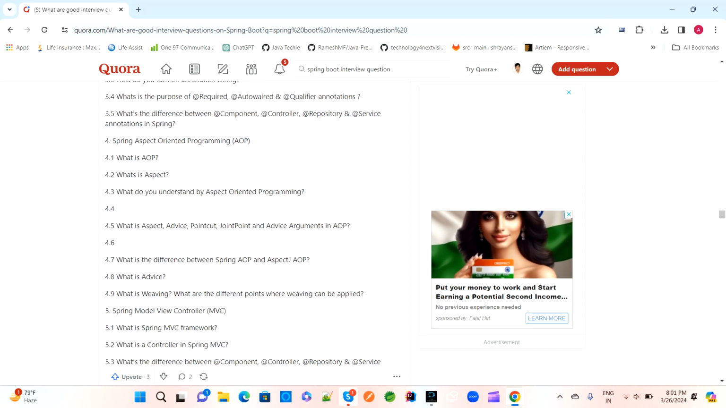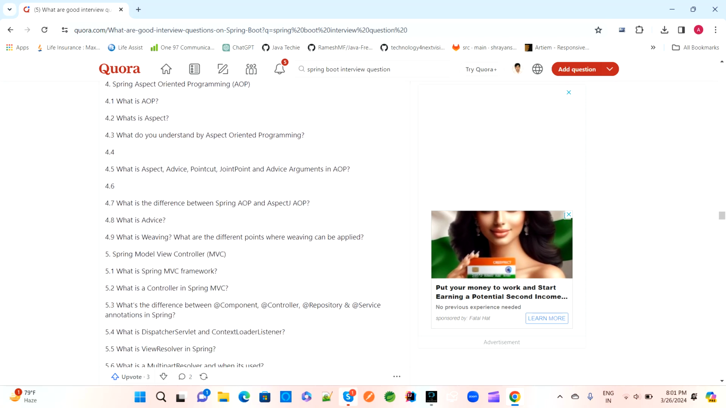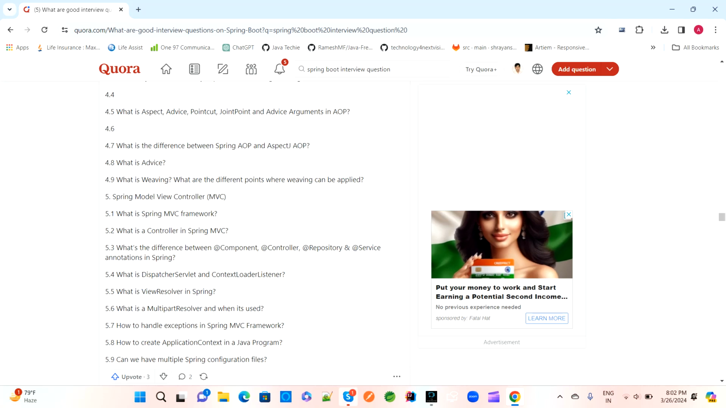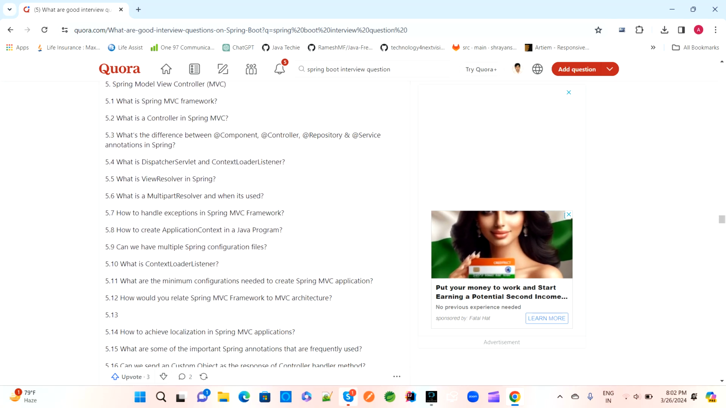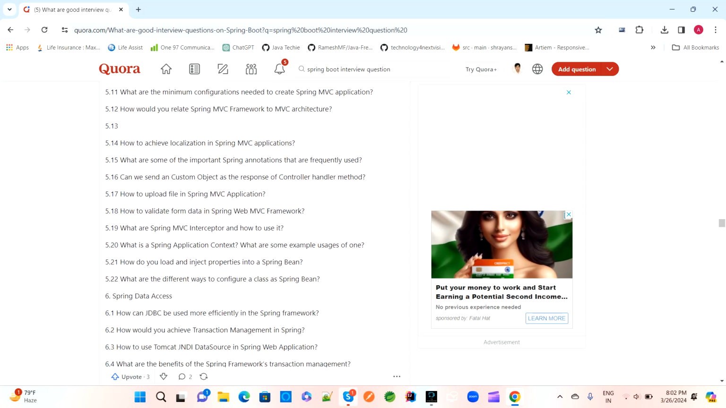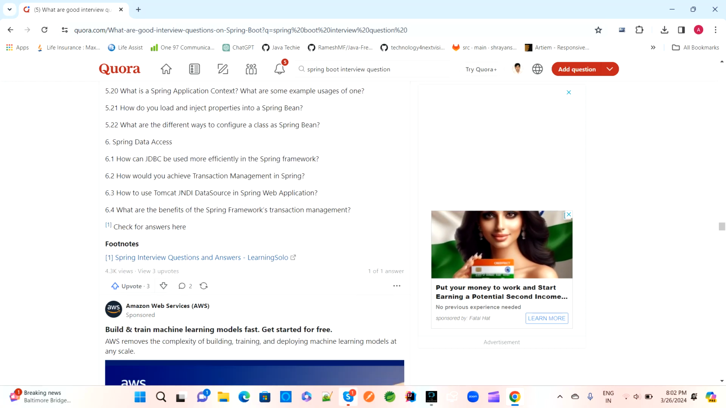If you are going for AOP and all, this is related to AOP in Spring Boot, Spring aspect oriented programming. What is AOP? What is an aspect? What do you understand by aspect oriented programming? What are advice, pointcut, join point and all? If you are going for MVC related work, then there will be MVC related questions. So Spring MVC will be considered here, and then the data access layer.